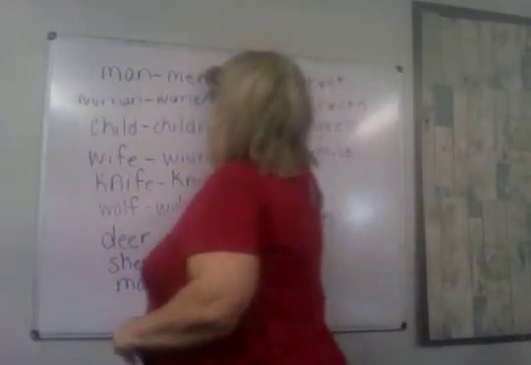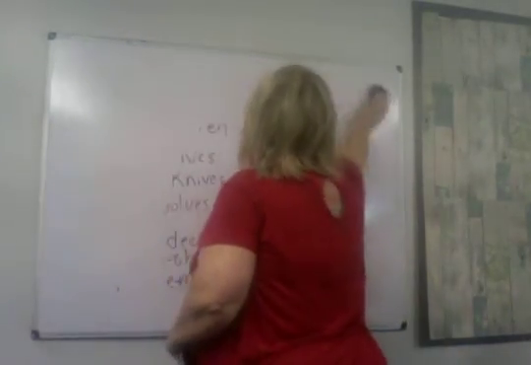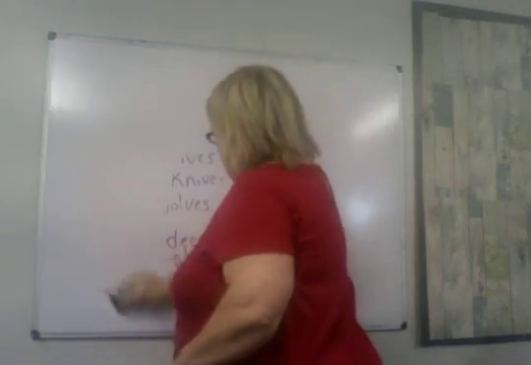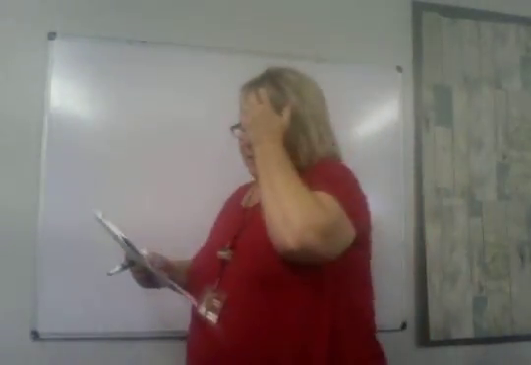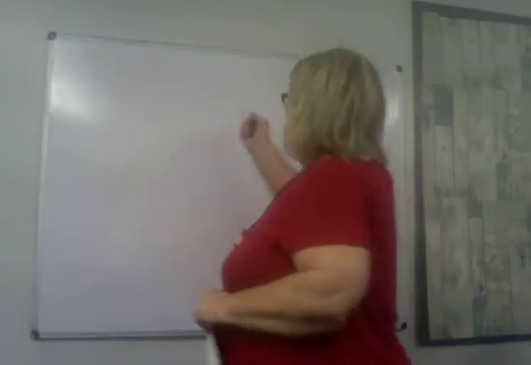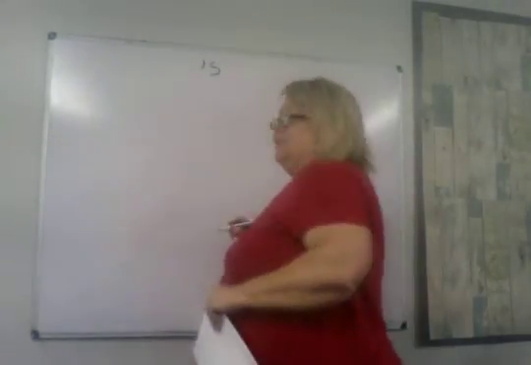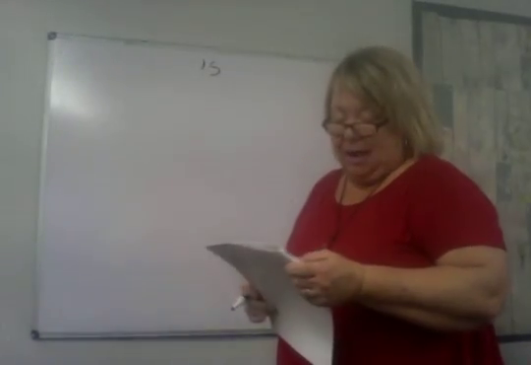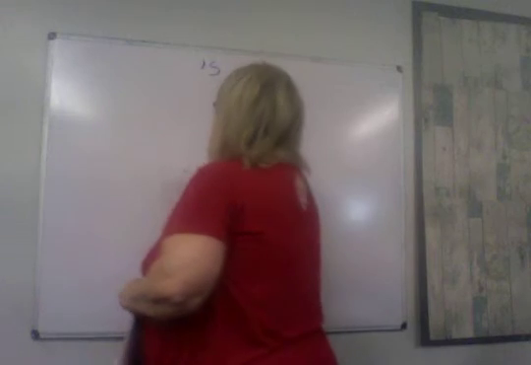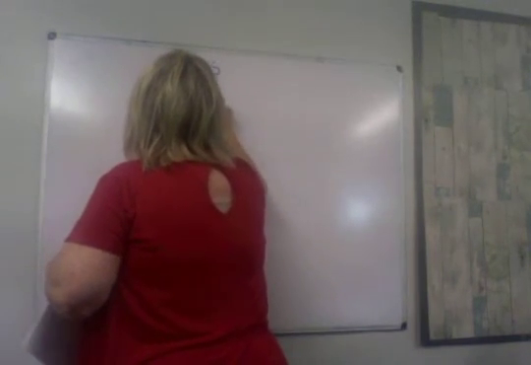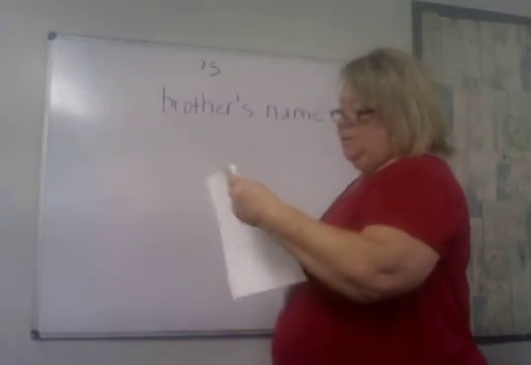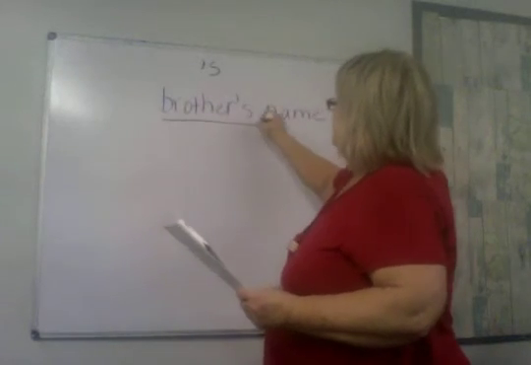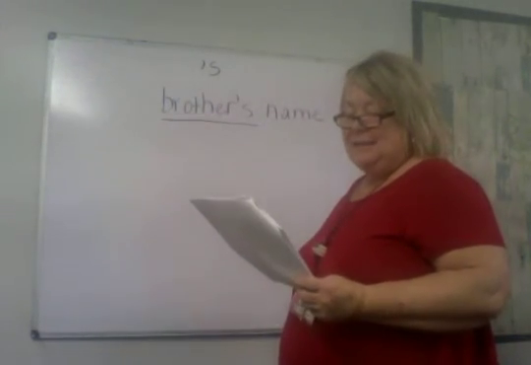Remember that possessive shows ownership. It's something the noun owns or that belongs to the noun in the sentence. And we're first going to talk about singular, and then the next page we'll be talking about plural. To show ownership, we add an apostrophe S if the word is singular. So like in number 1, my baby brother's name is Daniel. Brother's name. Okay? So brother's is a singular possessive noun.